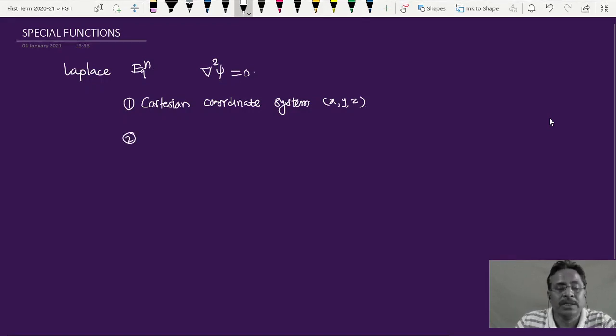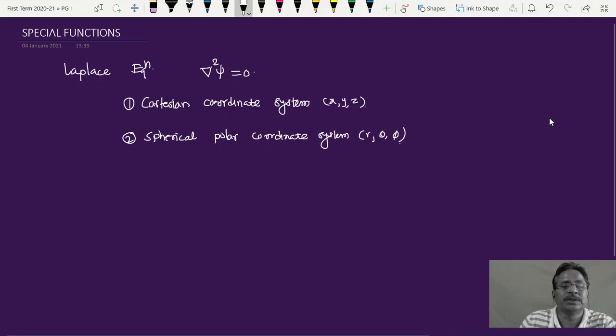The second type of coordinate system we have used is the spherical polar coordinate system, which is the r, theta, phi type of coordinate system. And the third one is the cylindrical coordinate system, with rho, phi, and z.